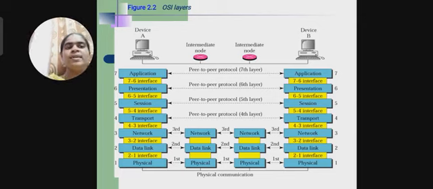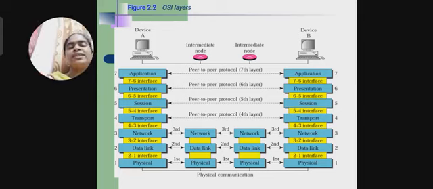So this is how the data is transmitted. See, device A is connected with device B, with intermediate nodes in between. Device A contains the 7 layers, and the same 7 layers are available in device B. In between, we need an interface that acts as an intermediary between these two devices, that is, data link, physical, and network. It's represented in the picture.